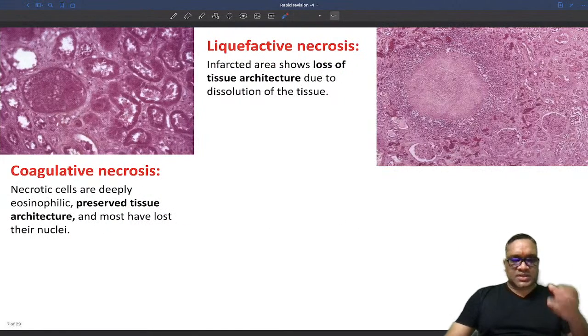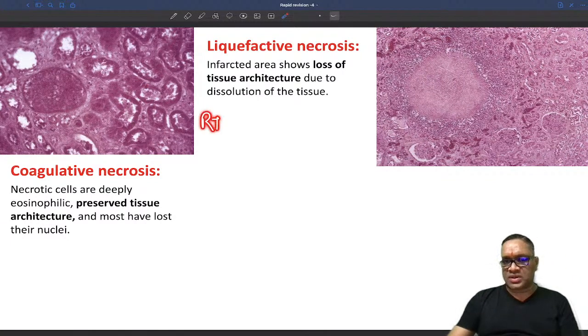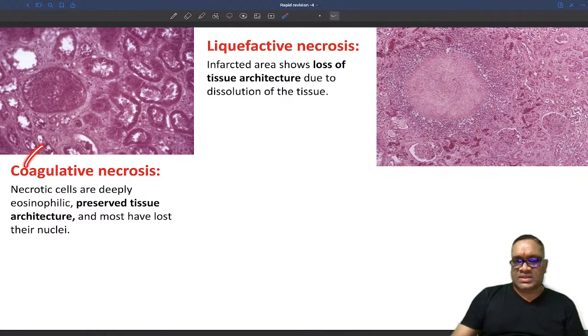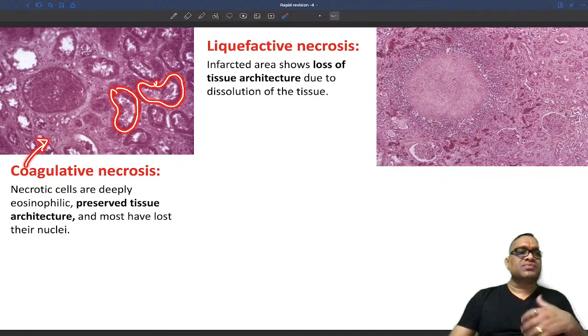So now you can see these are the two histopath images. These are both renal. This is the renal tubular necrosis, and this is another renal necrosis. You can see it is not tubular necrosis. This is the liquefactive necrosis. So why are we calling this coagulative necrosis? Can you see all the tubular architecture is intact? Tubular architecture is intact. The only thing we are not able to see is the nuclei, right? Nuclei are not visible.